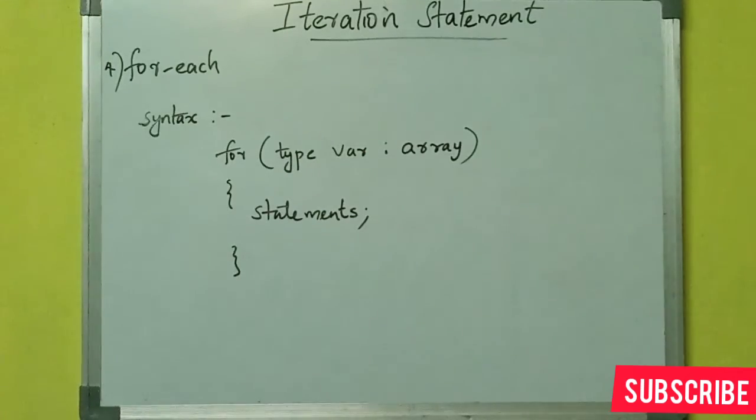So the syntax of for each is: for, inside the bracket, type denotes the data type, then var means the name of the variable, then a colon is used, not a semicolon, then we specify the array. Then after closing the round bracket, in the next line inside the curly bracket we write the body or the statement of the loop.